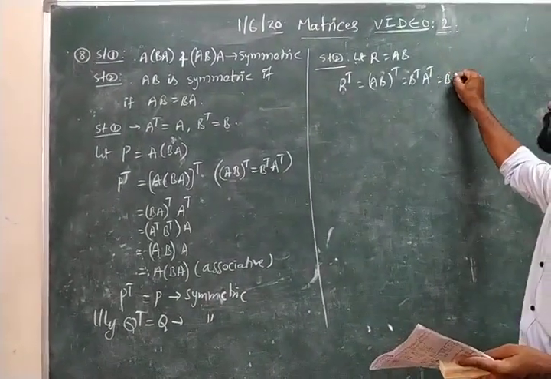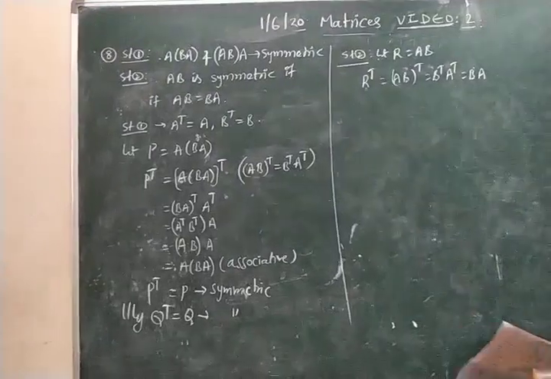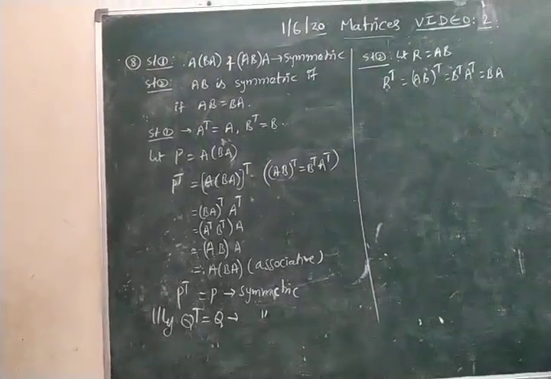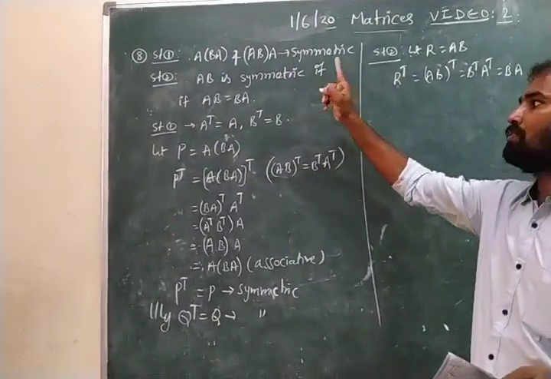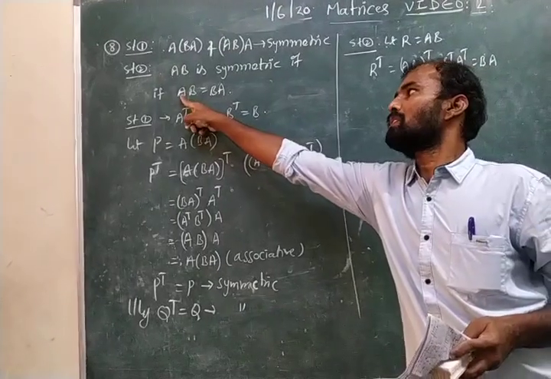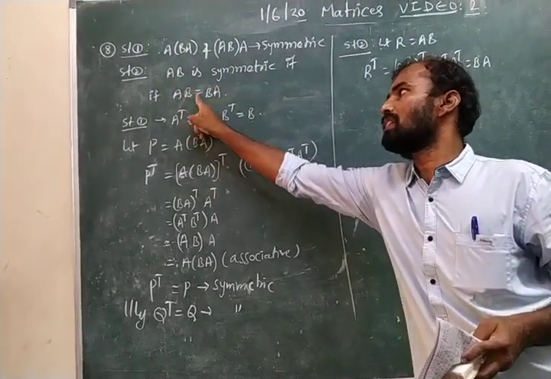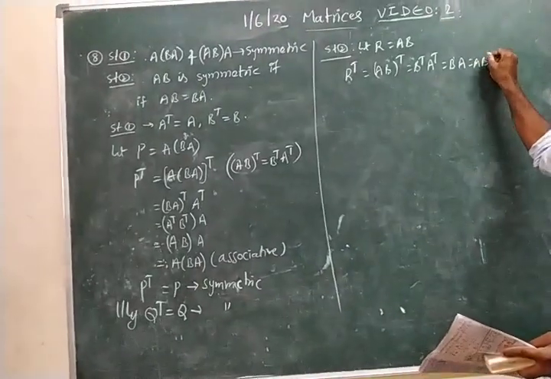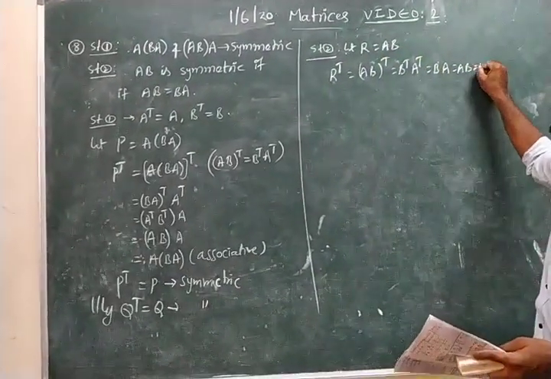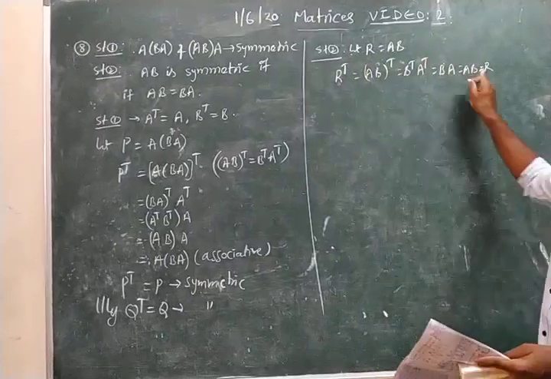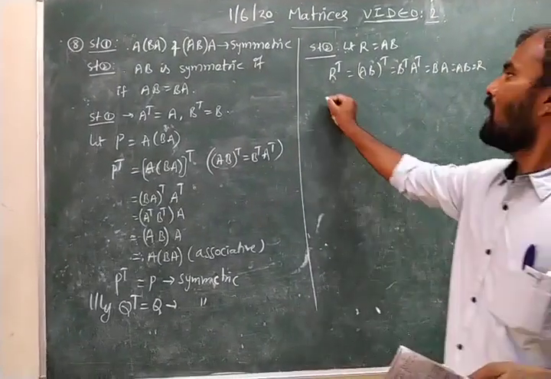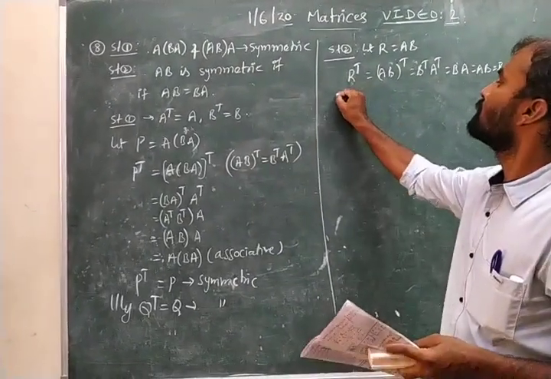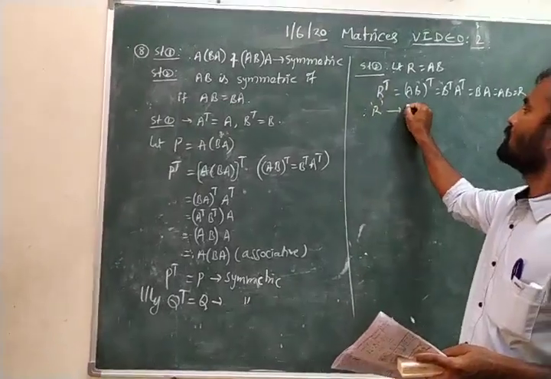B transpose is B, A transpose is A. In the given statement, AB is symmetric if matrix multiplication is commutative. Commutative means AB equal to BA. So given BA equal to AB, we take AB as R. So R transpose equal to R. That means R is also symmetric.